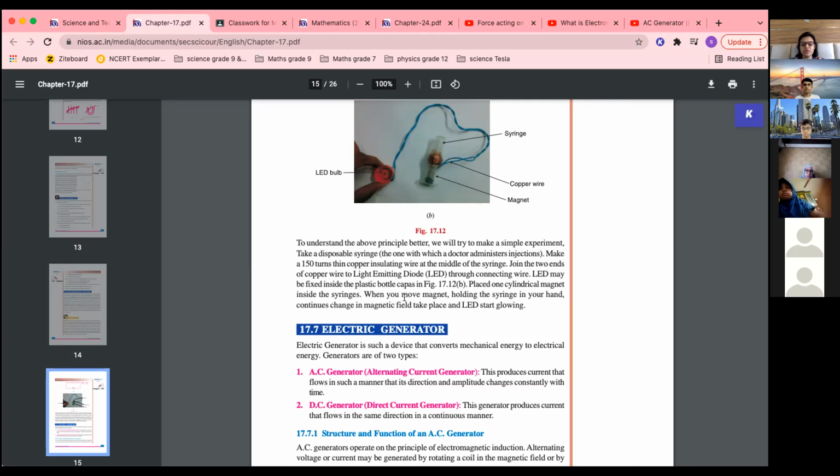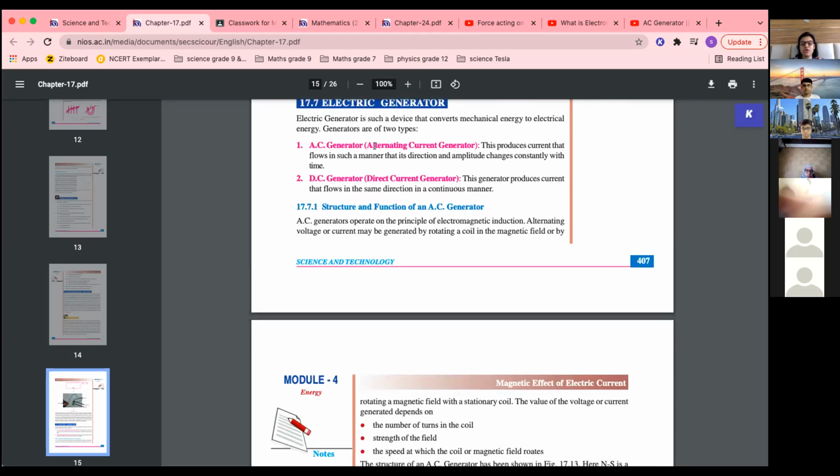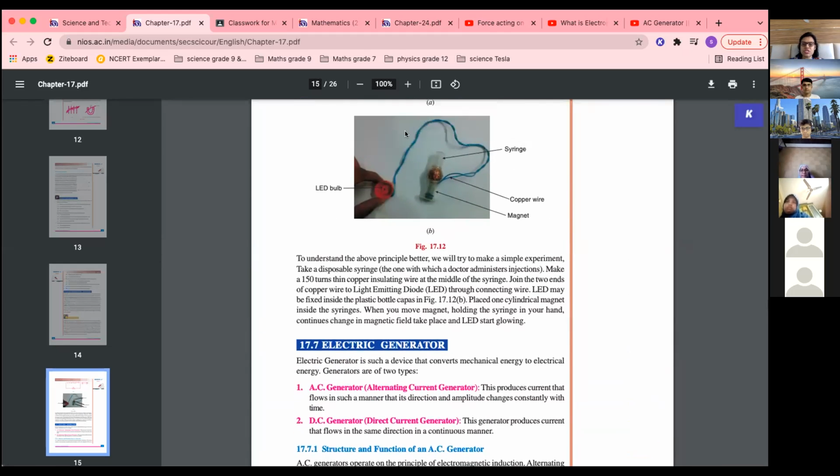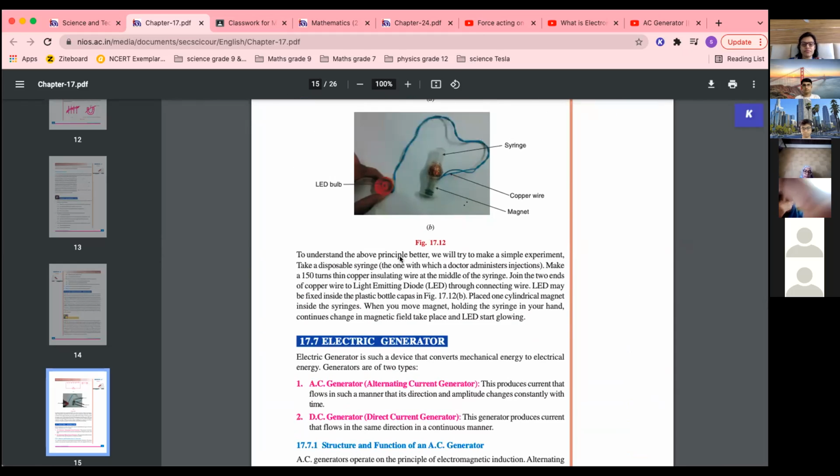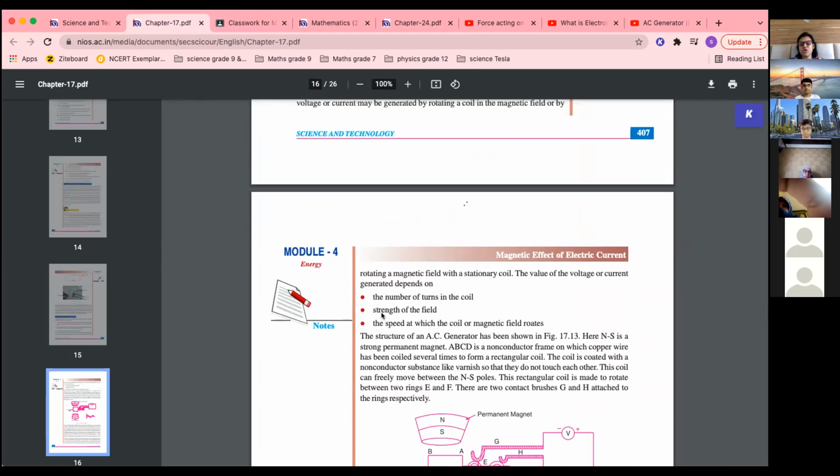Okay, so now we'll do the electric generator, or AC alternating current generator. Now, when this current is induced, there are three factors on which the strength of the current depends. It depends on the number of turns of the coil, the strength of the field, and the speed at which the coil or magnet rotates. These are the factors on which the induced current depends. This is important.